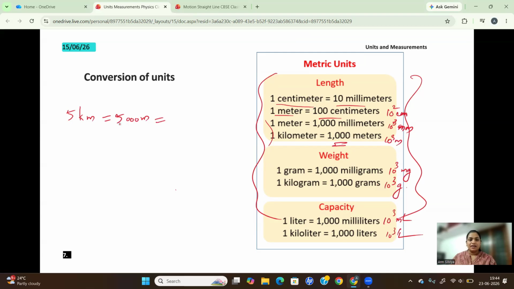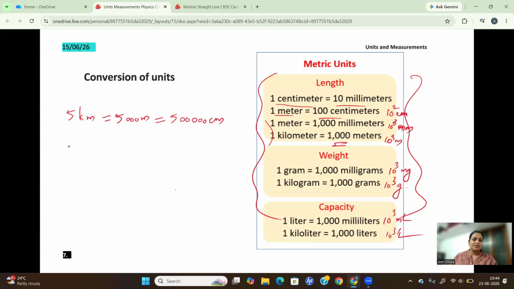Again, how many centimeters is this? 1 meter is 100 centimeters, so add 2 more zeros, that many centimeters.